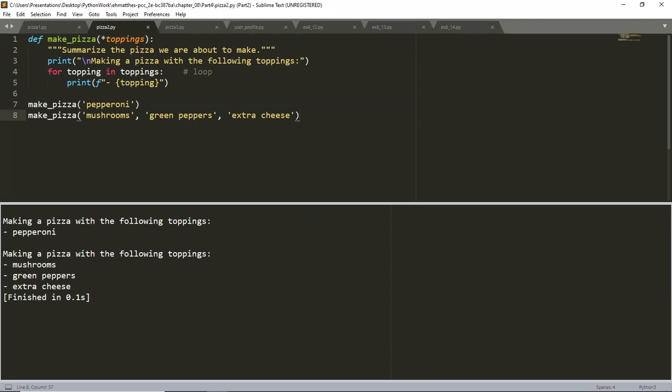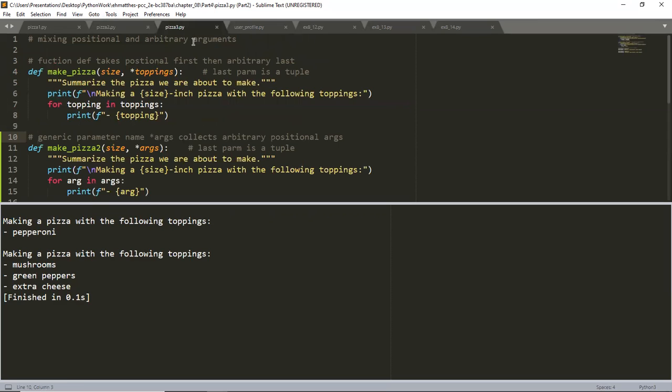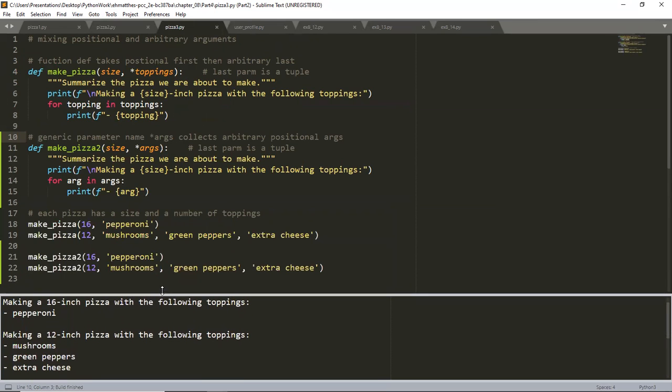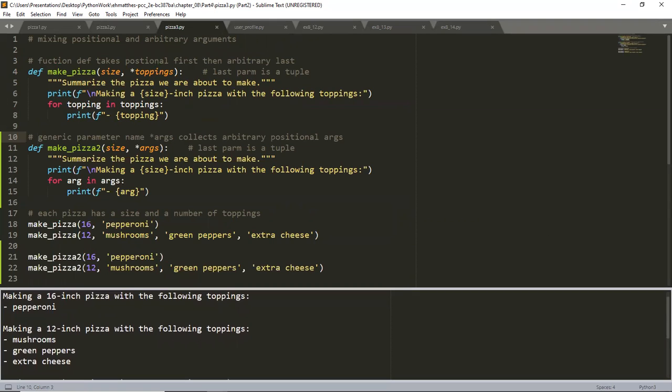Okay, so that was an introduction, and we were only dealing with one situation. Let's kick it up a notch, and let's talk about mixing positional and arbitrary arguments. Let's go on to the next one on here. Let me go ahead and run it so the output doesn't confuse you. Maybe I should go over the code first. And I embellished this a little bit. So let's go ahead and take a quick look at it.